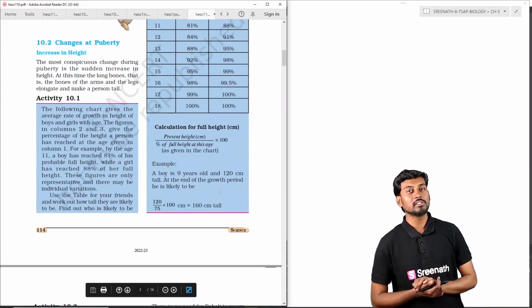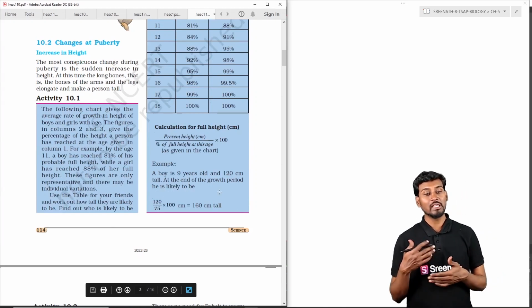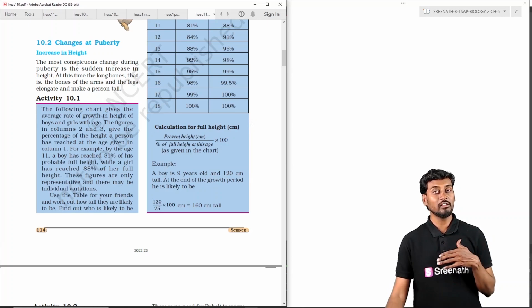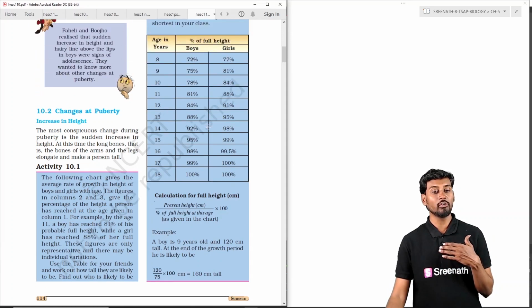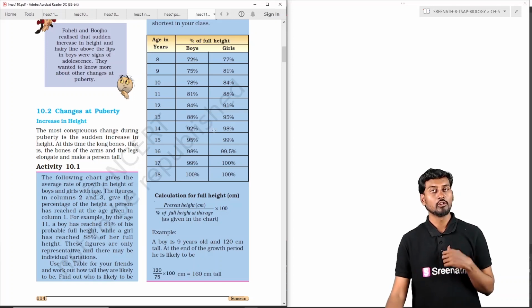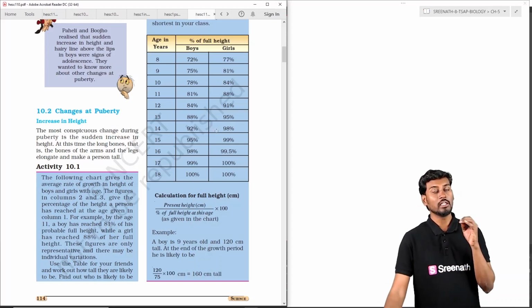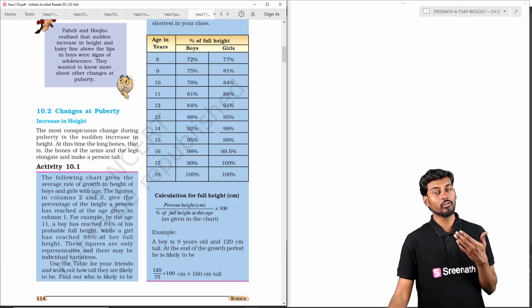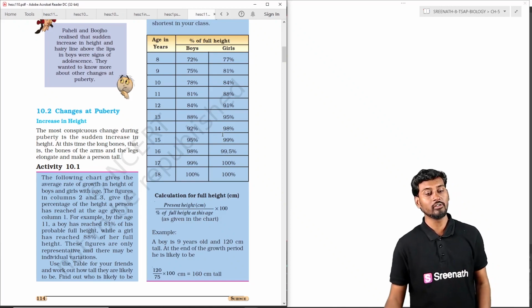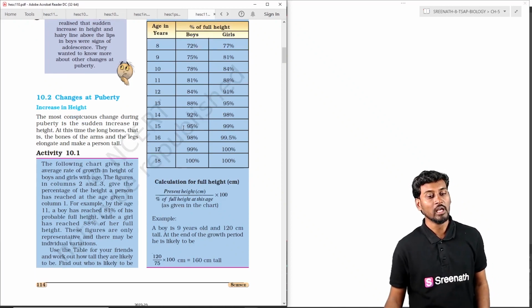So coming to the changes at puberty, one is the increase in height. Generally we can see an increase in the height of the individual between 8 to 18 years. Comparatively, we can see the level of growth of the individual in terms of the complete growth, and the changes in puberty.